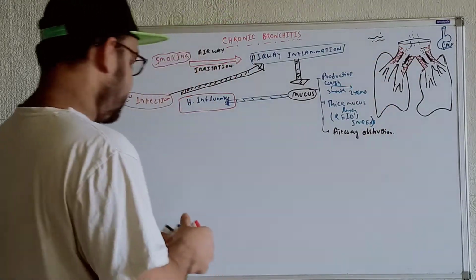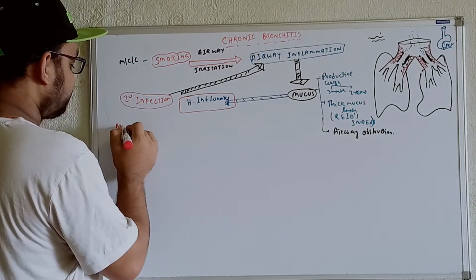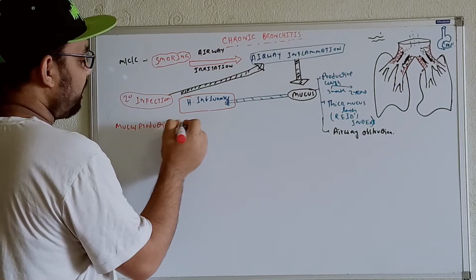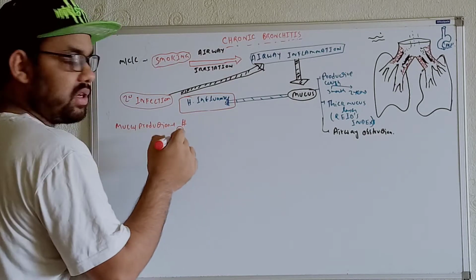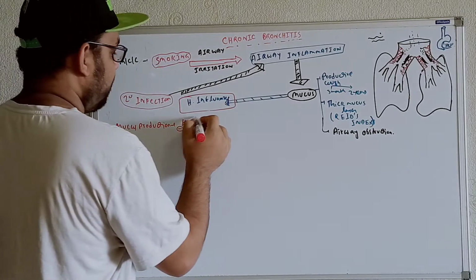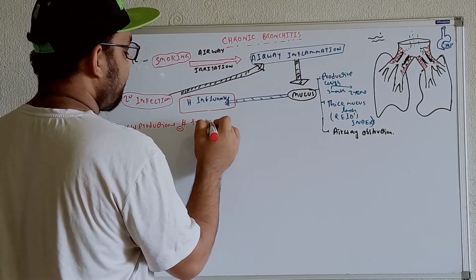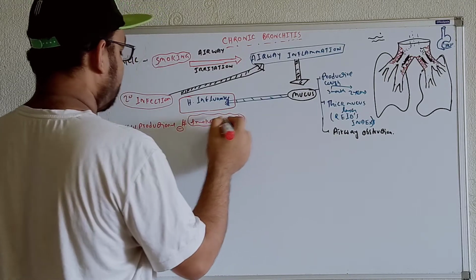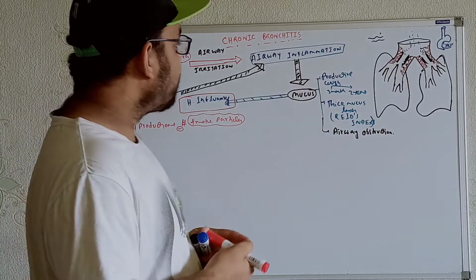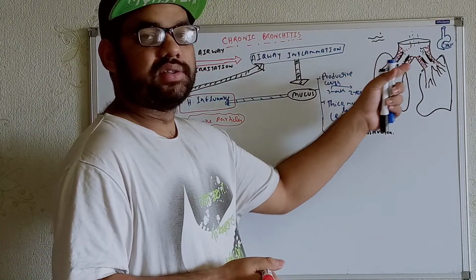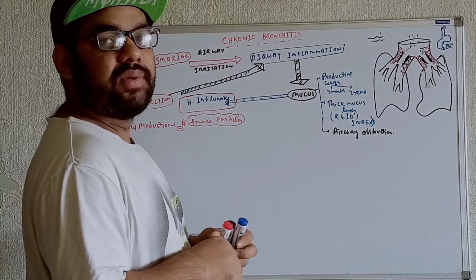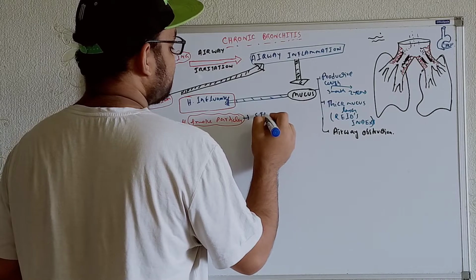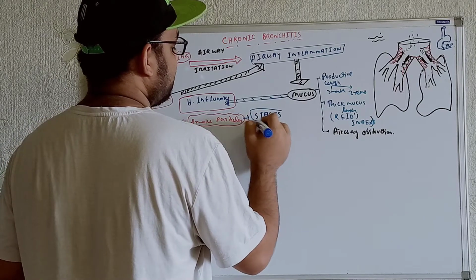So in these cases, the mucus production is not able to inhibit the smoke particles, or we can say the mucus is not able to remove the smoke particles from this region. This condition is known as stasis. So what is stasis? How can we define stasis? Let's talk about that.